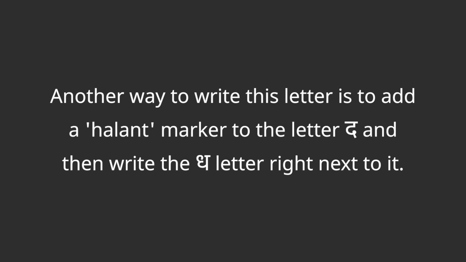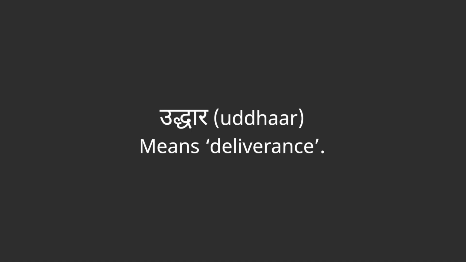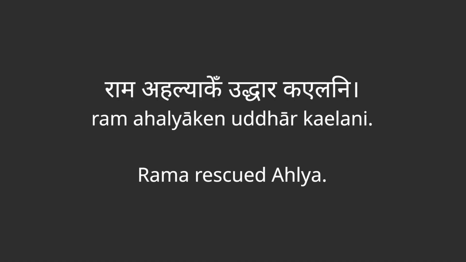These two letters, Da and Dha, are combined in other ways as well, and both ways again are acceptable in the Devanagari script. Another way to write this letter is to add a halant marker to the letter Da and then write the Dha letter right next to it. Some examples of the use of the conjunct letter Ddha in words. Uddhar means deliverance.